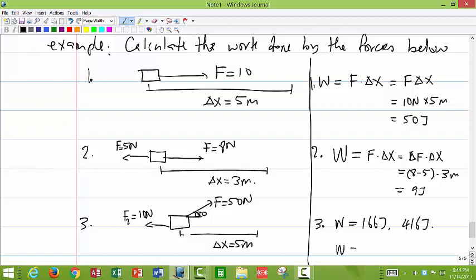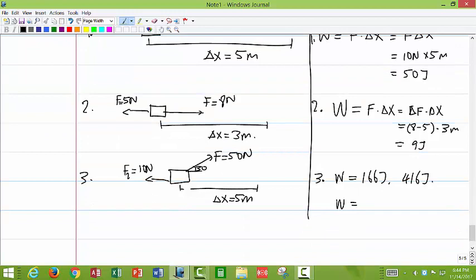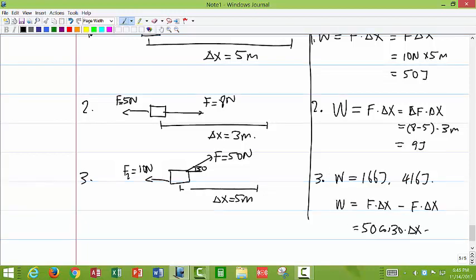So the work done would be equal to, so we have the force, we can have F dotted with x on the one hand for one of them, minus F dotted with x for the other one. So one of them is 50 cosine 30 times delta x minus 10 times delta x.